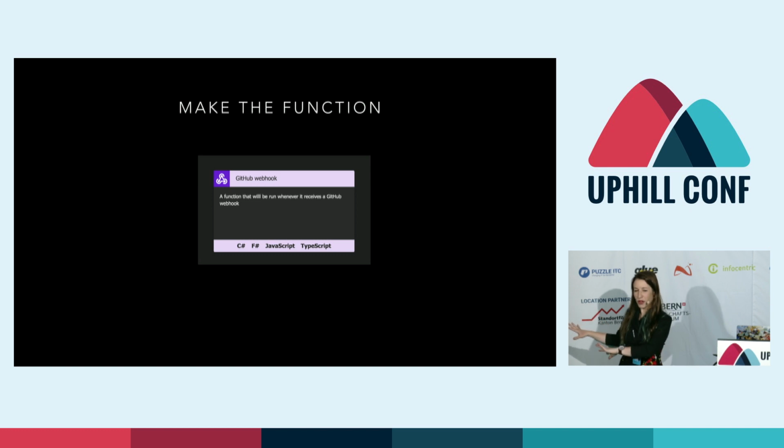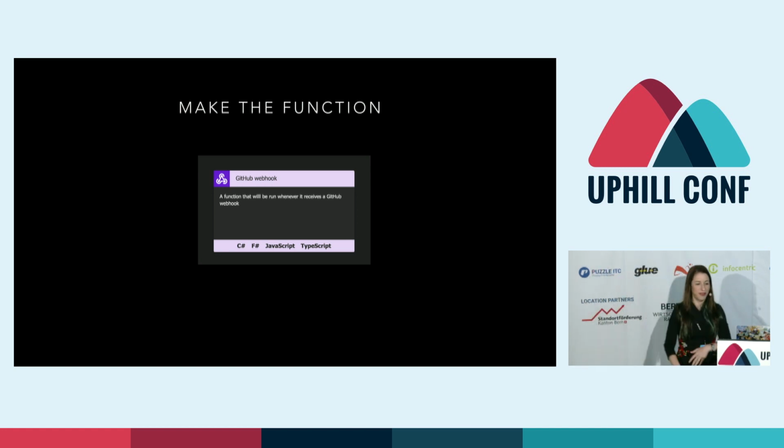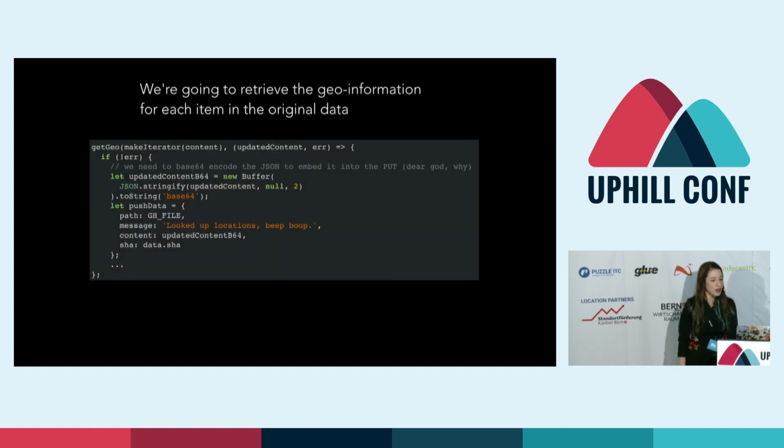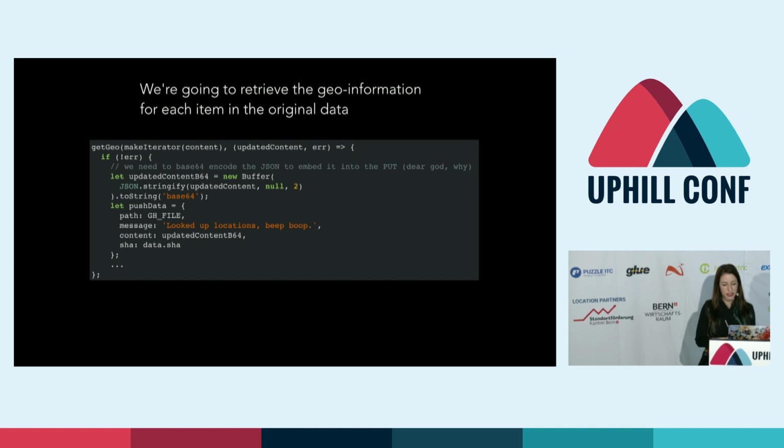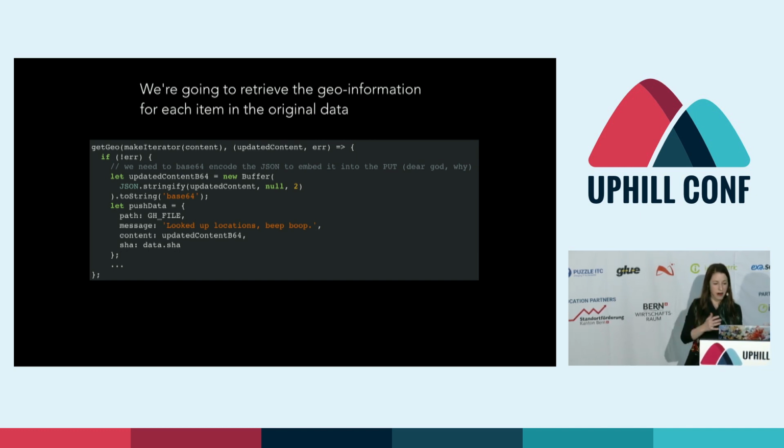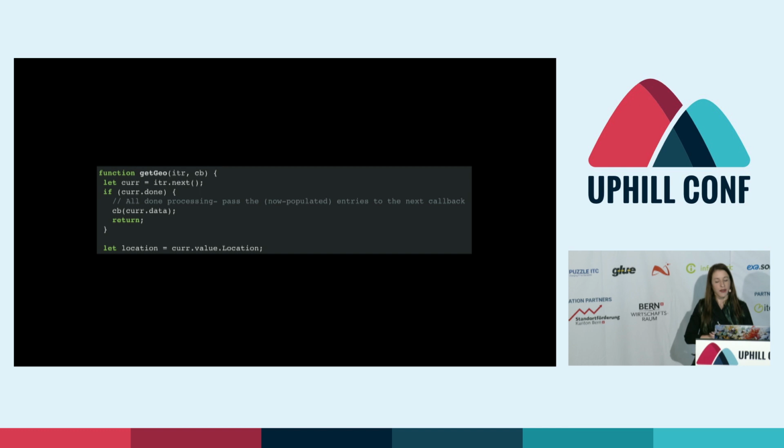The Google Maps API will do that for me, so I can be a lazy programmer and know that every time I bring in new information, it will just clean and store the new information that I need. So here we're going to retrieve some geo information from each item in the original data. Not shown here will error if it doesn't go well. Great.